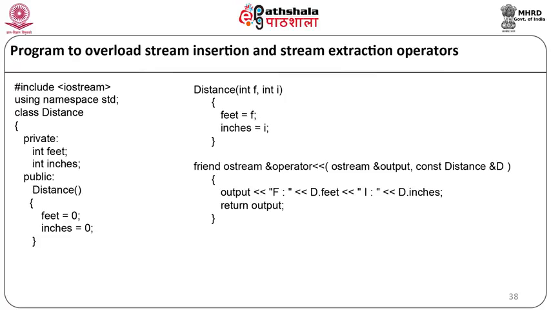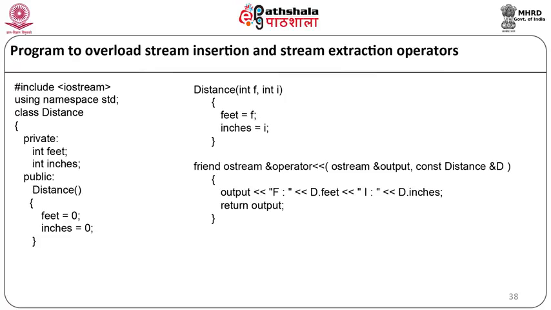Now just look at this particular line carefully. Friend is a keyword, ostream is basically the object to which the insertion operator belongs. So the return type is ostream&. In the argument list we are going to define the object of class ostream, that is ostream& output, and one object of class Distance.